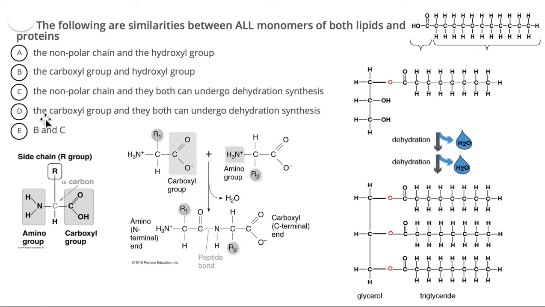But what about option D, the carboxyl group? Do both have a carboxyl group? Yes, there's one right here for lipids. There's another one right here for amino acids. And they both can undergo dehydration synthesis, which is correct, as seen here. So the correct option will be D.